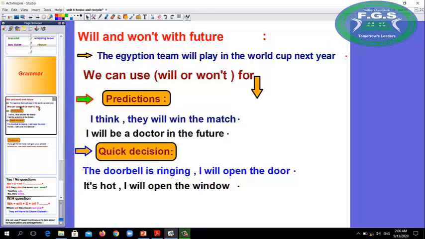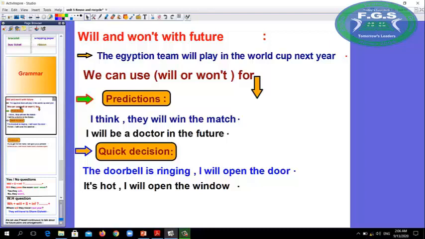So, there are three cases that we can use will in. We use will for predictions. What is the meaning of predictions?